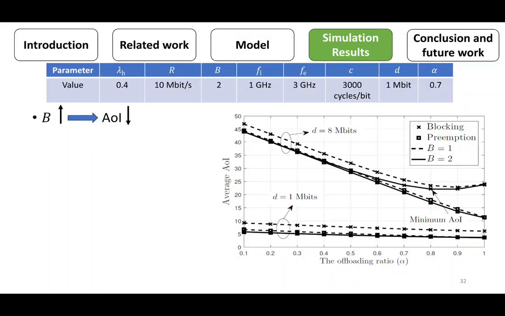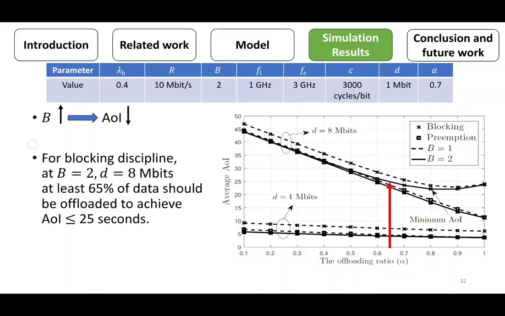This figure also shows that the obtained result can be used to determine the minimum value of offloading ratios that satisfies some upper bound of the average edge of information. For example, in blocking discipline at B equal 2 and D equal 8, at least 65% of the packets should be offloaded to the mix server for achieving an average edge of information that doesn't exceed 25 seconds.